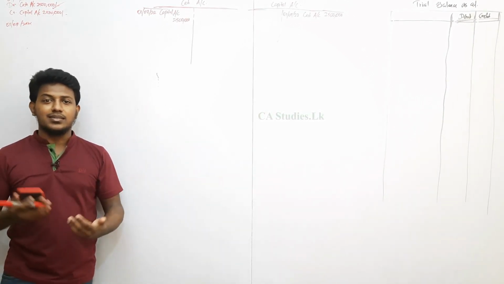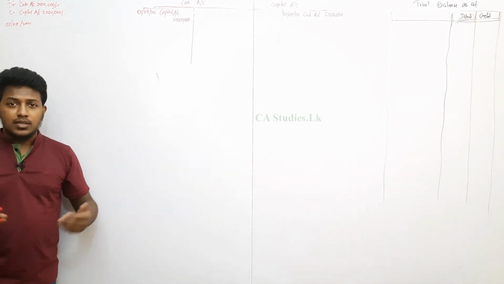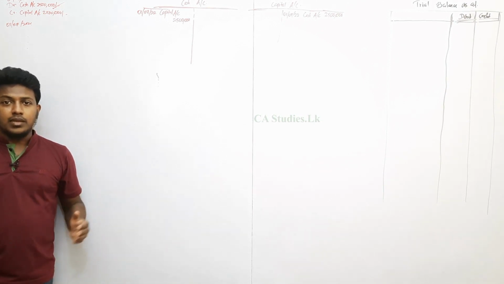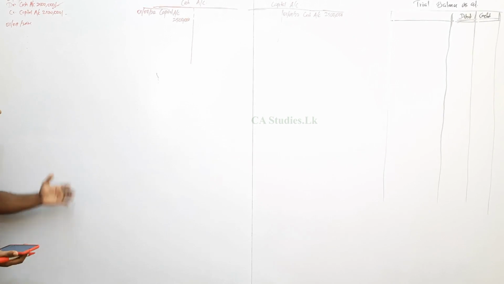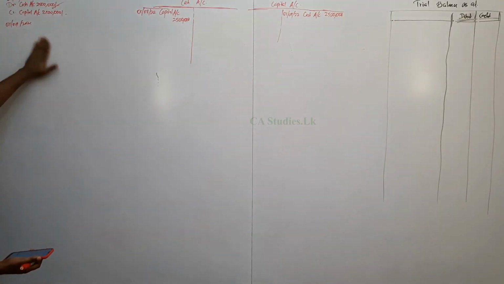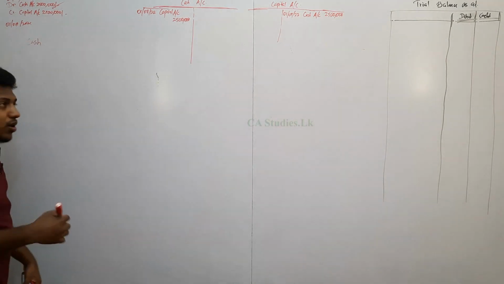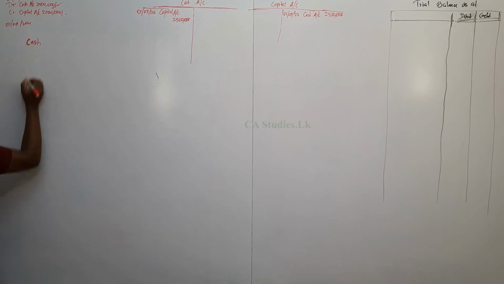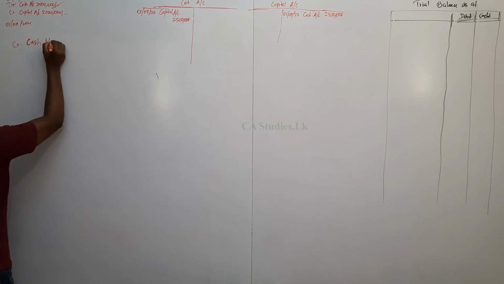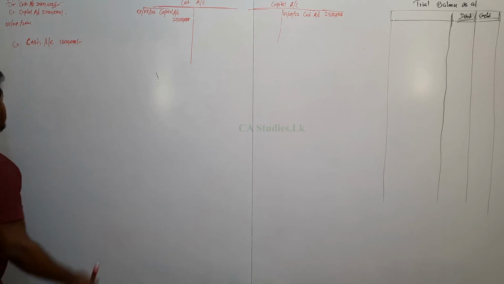Earn the marks and pass this subject. Don't think that you have to do this subject again. Once you face the exam, think I should not face this exam again. That's how you have to think and that's how you have to work for it. Right? Just take the first financial statement, cash. Money was given, stall received. What will happen to the cash? Cash will reduce. Cash reduce means cash credit. Cash account credit 1.8 million.